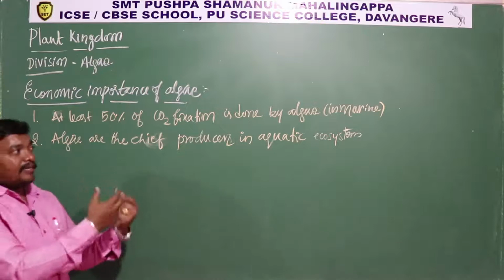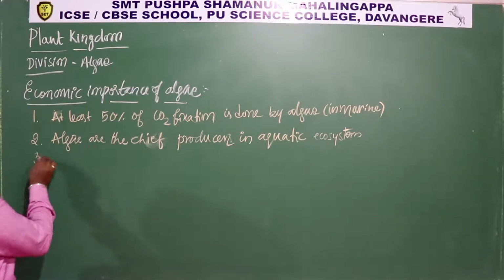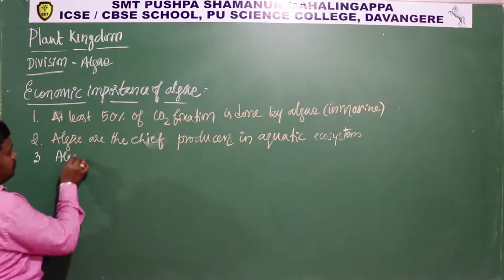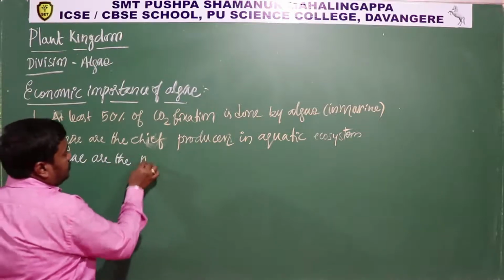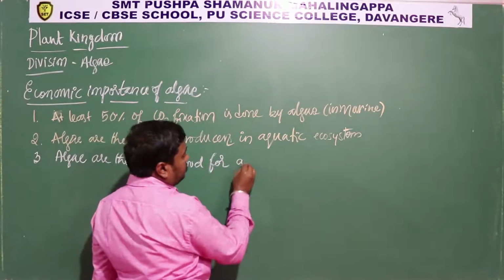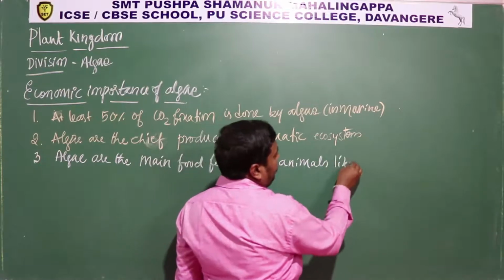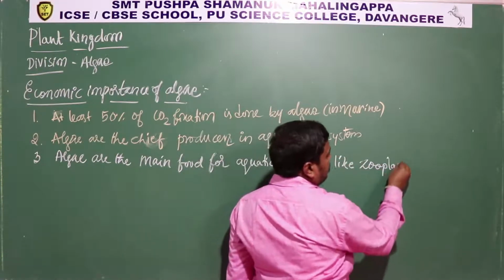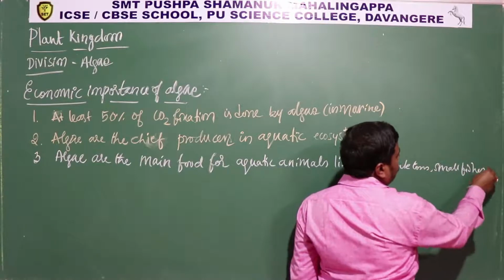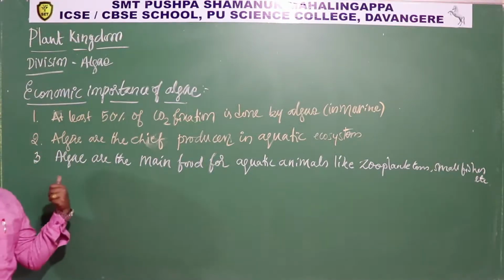So algae provide food to all the animals in the aquatic ecosystem. Algae are the main food for aquatic animals, like zooplanktons and small fishes, etc. So for the small fishes and zooplanktons in the aquatic ecosystem, algae are the chief food.